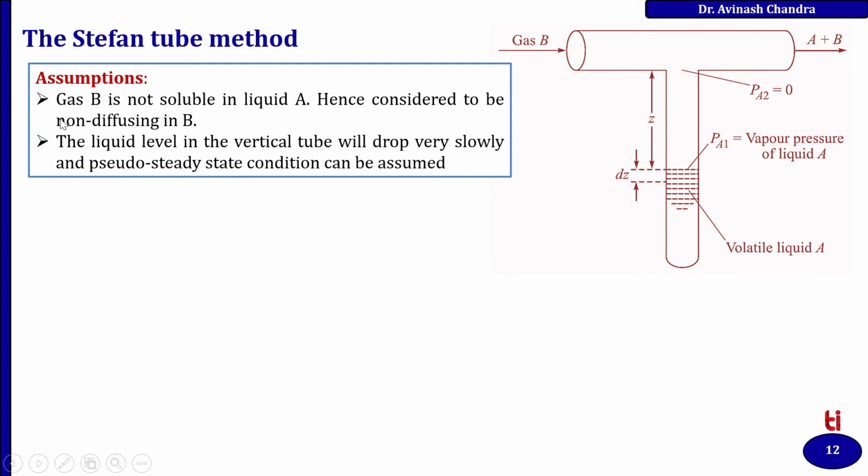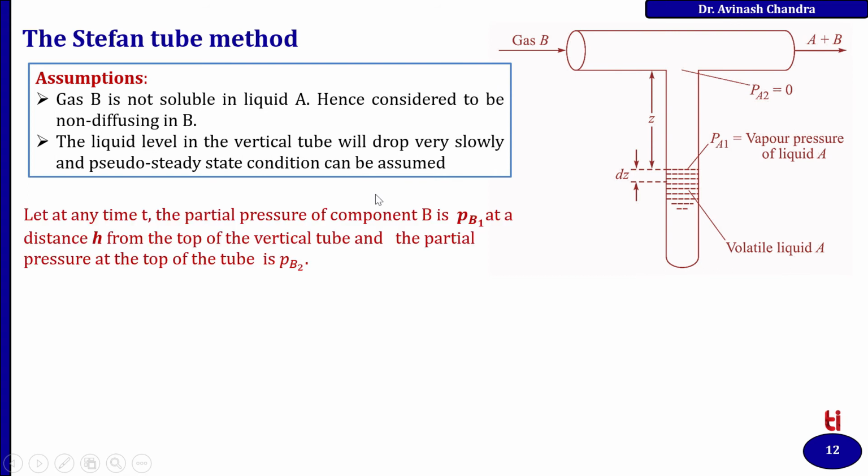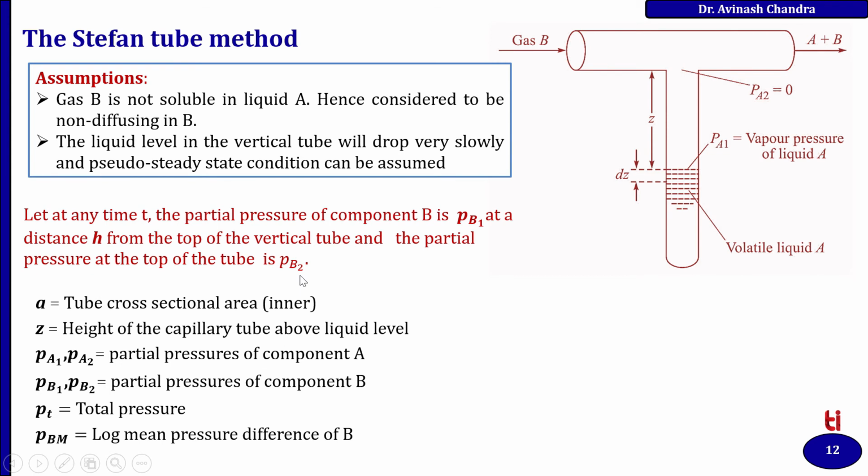The assumptions are: the gas B is not soluble in liquid A, hence it is considered to be non-diffusing. The liquid level in the vertical tube will drop very slowly, and pseudo steady state condition can be assumed. Let at any time t the partial pressure of component B be PB1 at a distance h from the top of the vertical tube, and the partial pressure at the top of the tube is PB2.